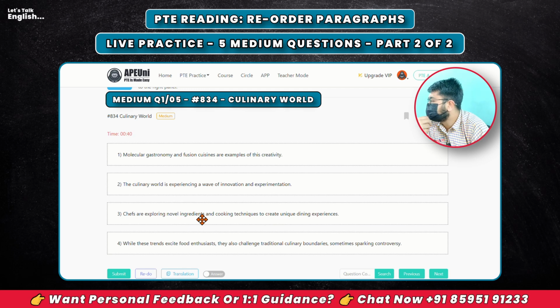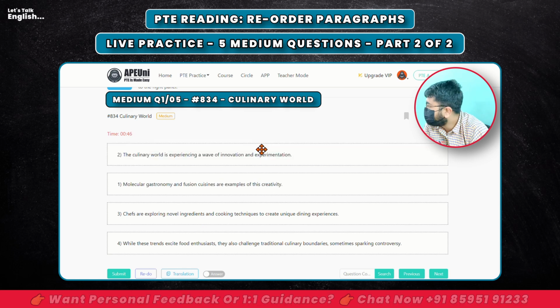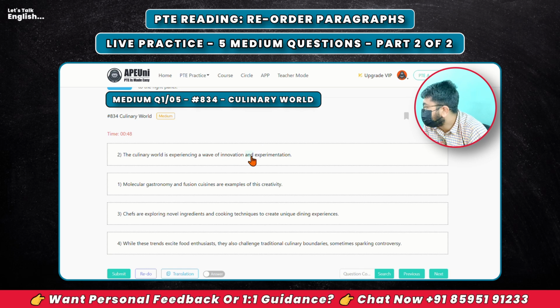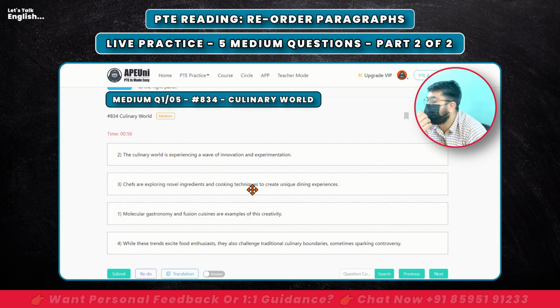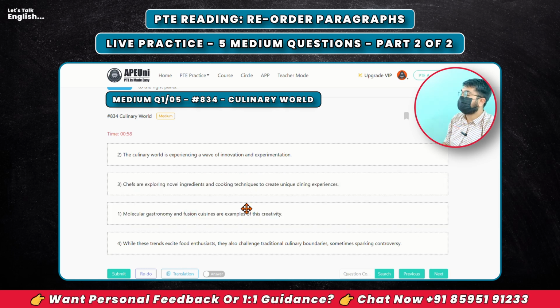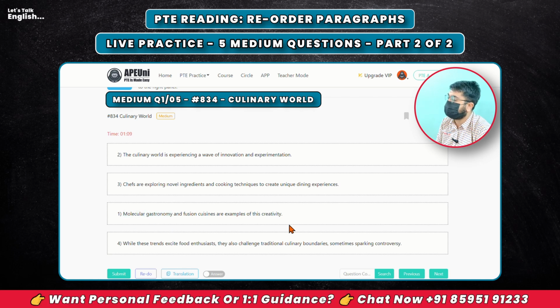So, I think second one, because it is wholly about culinary things, so I think second should be on the top. Innovation and experimentation. Chefs are exploring novel ingredients, new ingredients and cooking techniques to create unique dining experience. अब यहाँ जो create word है ना, इसकी वजह से you can say that molecular gastronomy and fusion cuisines are examples of this creativity.